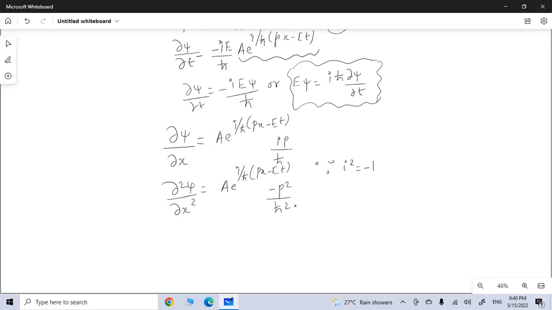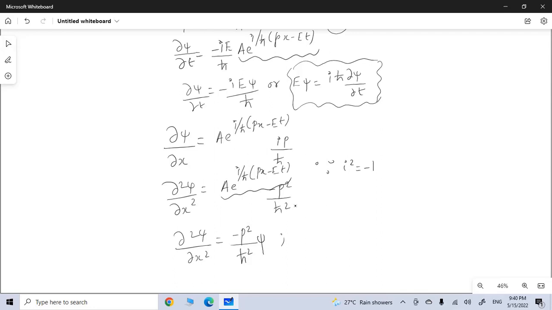Now once again, this term can be written as ψ, so we can express this equation as ∂²ψ/∂x² = −p²/ħ² ψ.